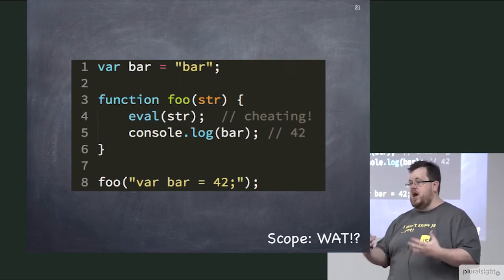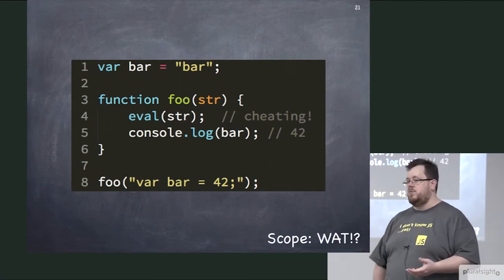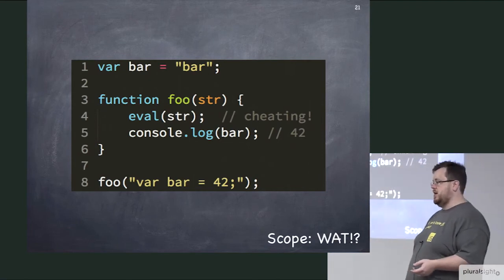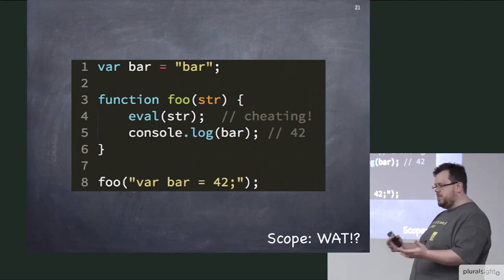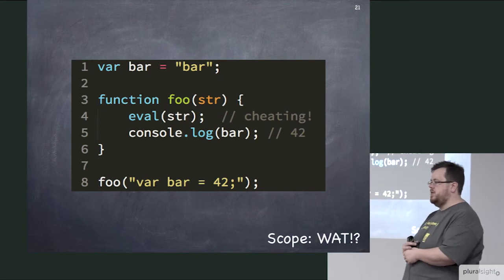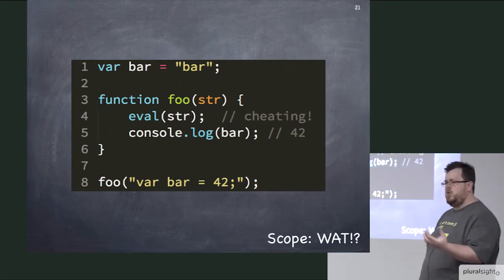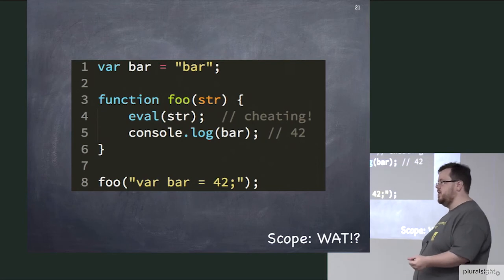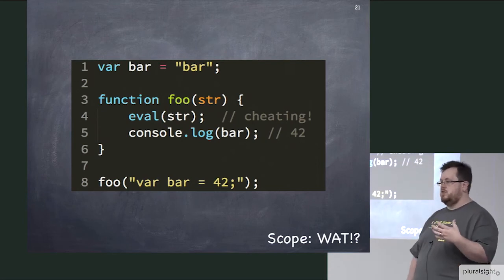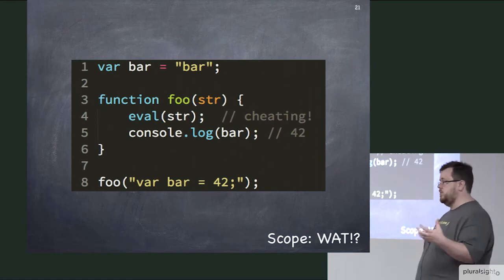Just by virtue of having the eval present, even if you're not actually modifying anything, it has to disable some of its optimizations. Can it still do some optimizations? Yes, maybe. But by virtue of putting eval in your code, it will tend to run slower. Of all the arguments against the eval keyword, to me that's the one unequivocal argument against eval, that it would make your code run slower.